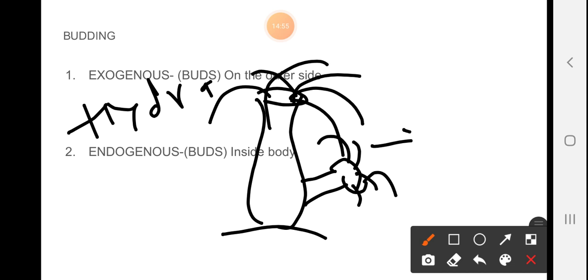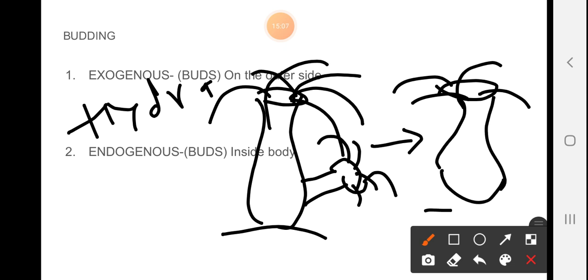Upon favorable conditions, it matures, and as it matures, it gets detached from the parent body. This one is your daughter Hydra. Clear?